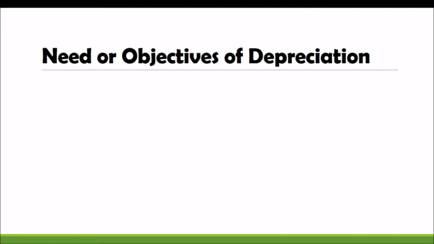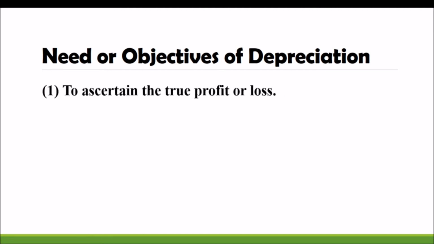And why we have to learn the concept of depreciation, the need or objectives of depreciation, why we are using the depreciation account in the books of accounts. Actually, we have to find out what the loss is. Then only, the loss means the loss in the value of fixed asset.